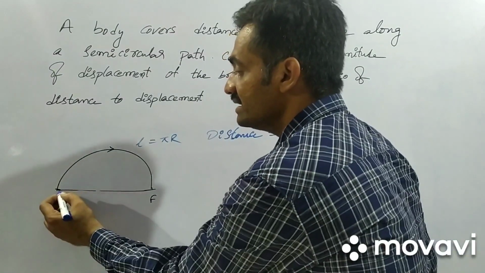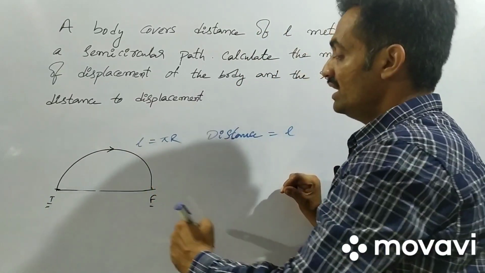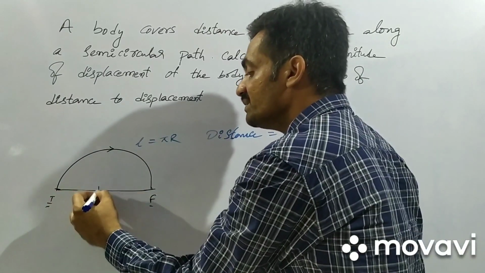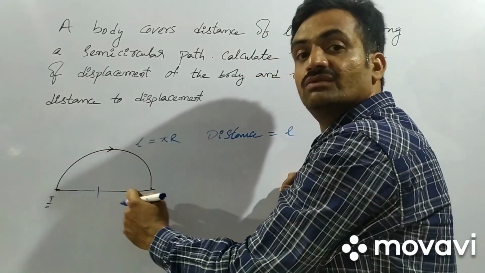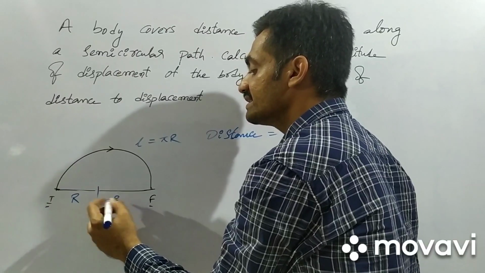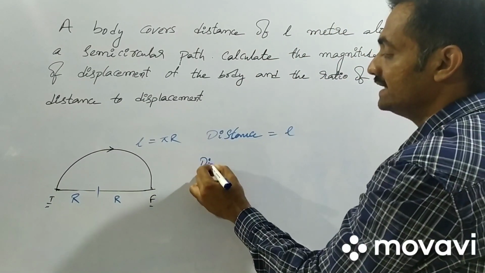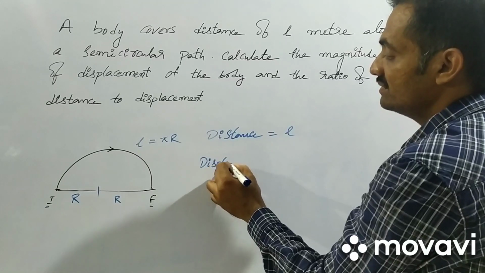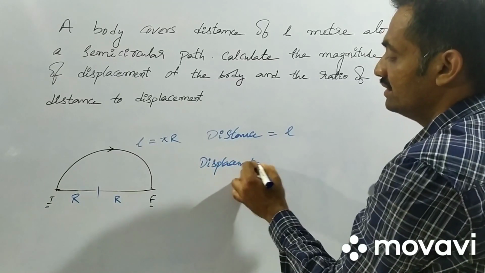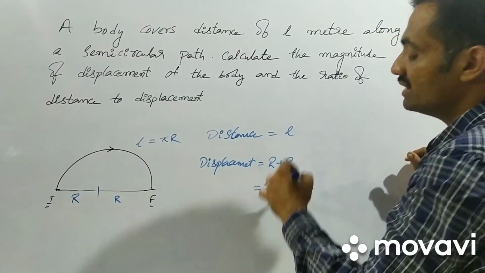Whereas if you consider the displacement, the body has started at the initial position and reached the final position. So the displacement is given along the diameter of this semicircle, represented as the sum of the two radii, r plus r, nothing but 2r.